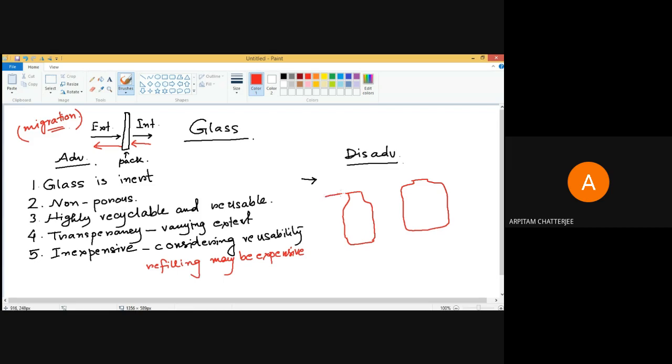This part is generally not present in the case of jars. This is called the neck of the bottle. Neckless bottles are technically called jars. It can be small, it can be big, but if it does not have any neck, then it's called a jar. Okay. So this is the technical difference between bottle and jar.